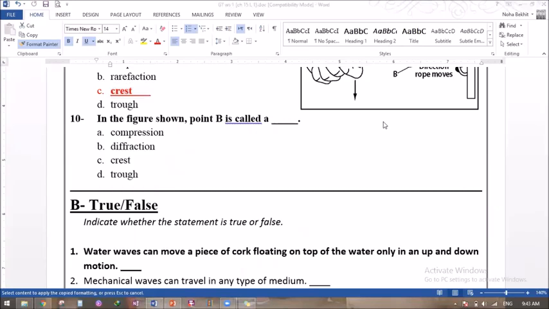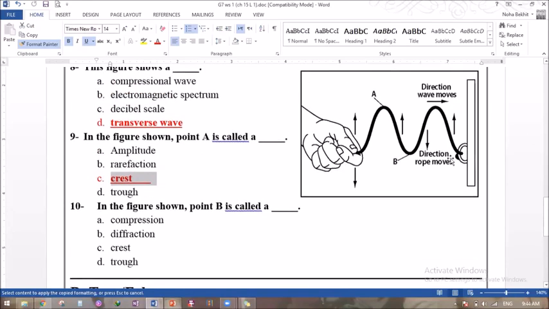Right. Cecilia, are you with us? Yes, Cecilia. Can you answer number 10? What do you think B refers to, this point? Compression. Compression, are you sure this is a compression?